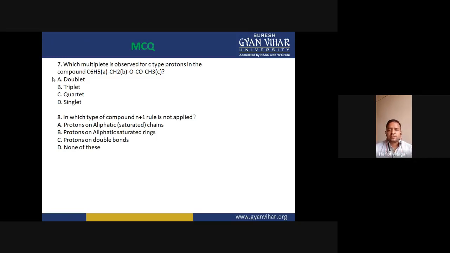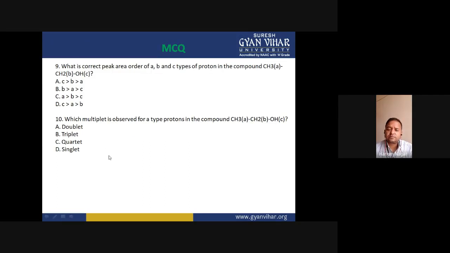Right. The next question is: for which type of compound is the n plus 1 rule not applied? For aromatic protons, or protons attached to a double bond, that is, to a doubly bonded carbon. So option C is the correct option. You must understand these things very well.